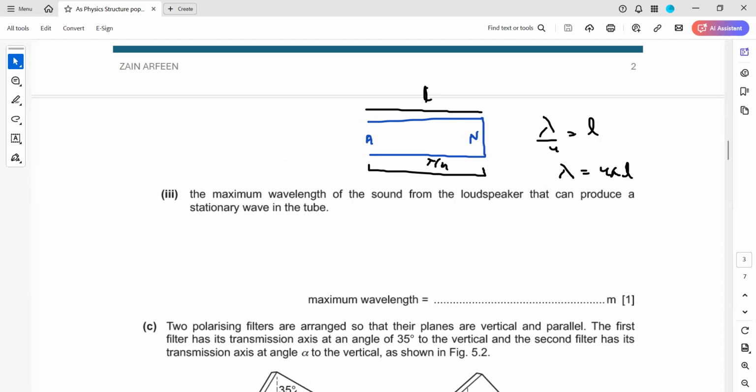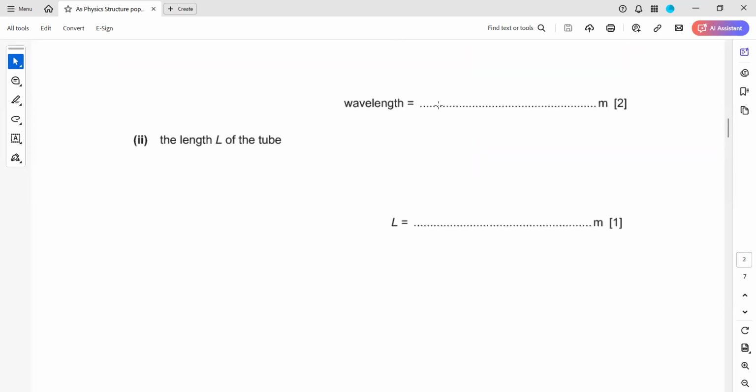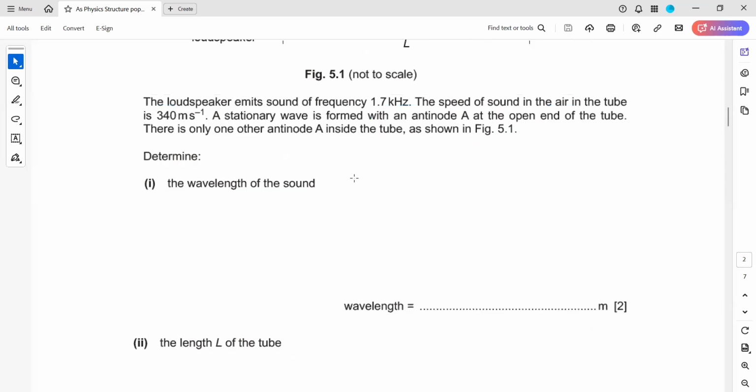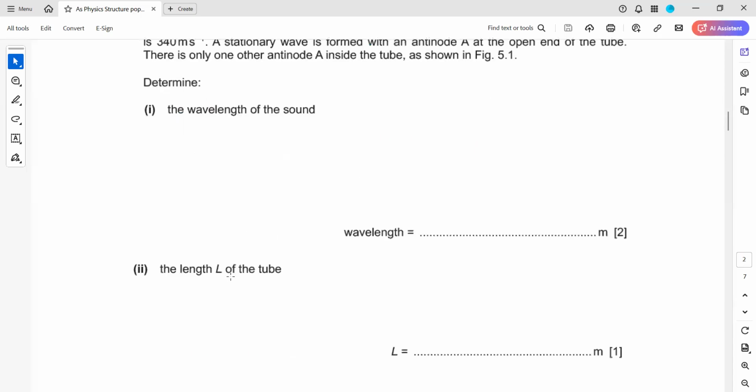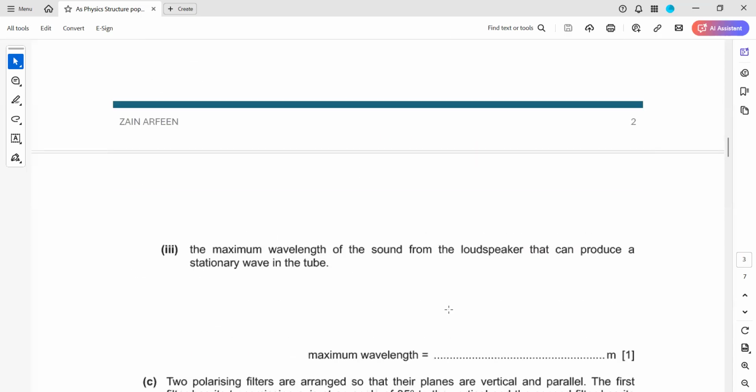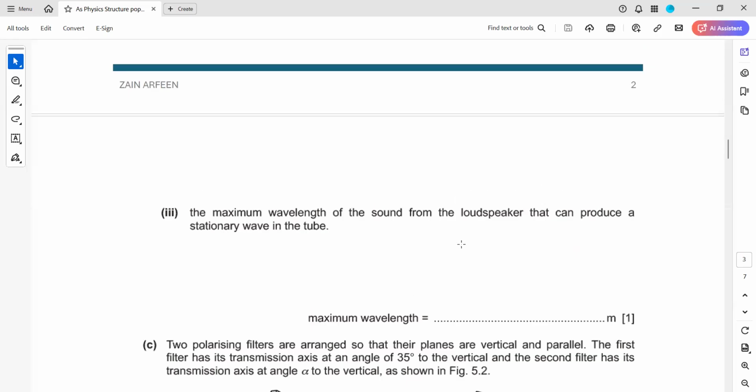And how do you know the length of the pipe? The length of the pipe is there in the previous part. So you just multiply by 4, and we'll know the maximum wavelength which can be produced. Because the maximum wavelength is always for the fundamental frequency, the fundamental mode, when it is vibrating with the minimum pattern. After getting the length in this part, you just have to multiply by 4. That will give us the maximum wavelength.